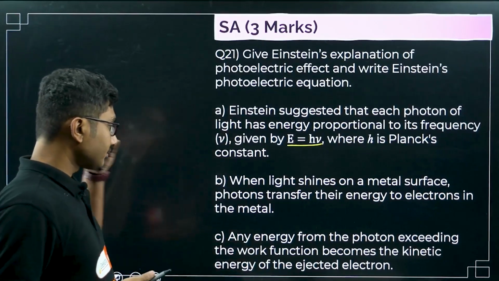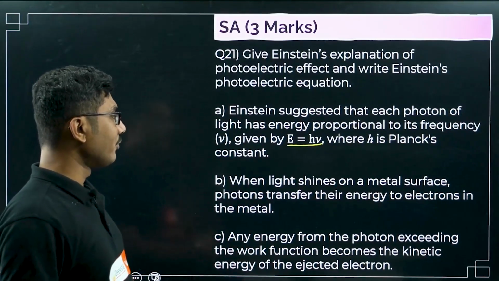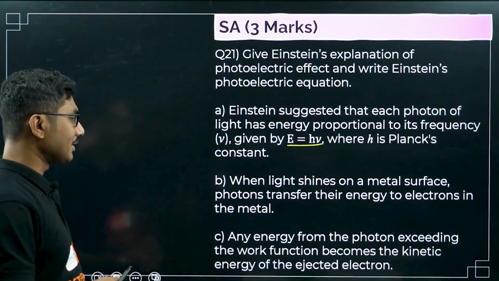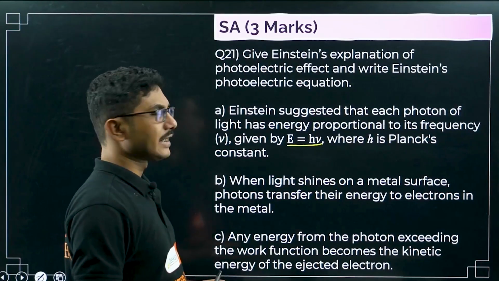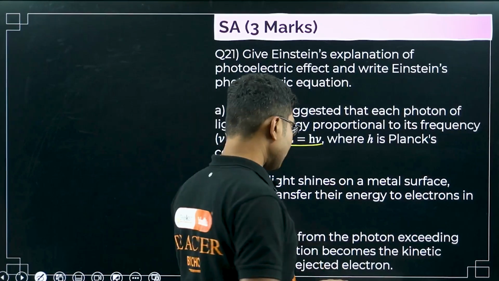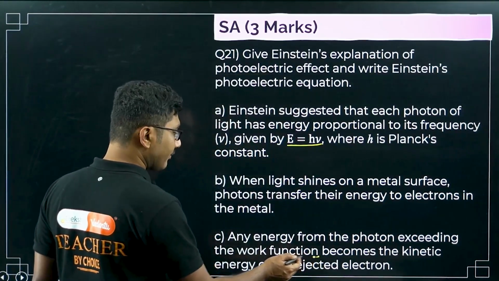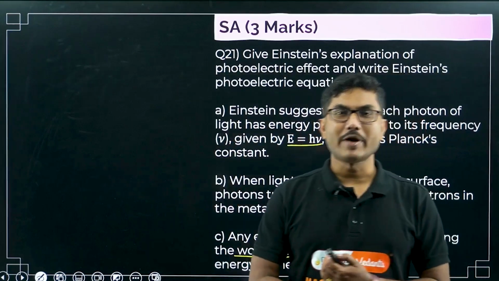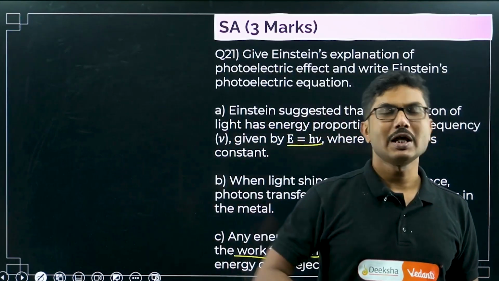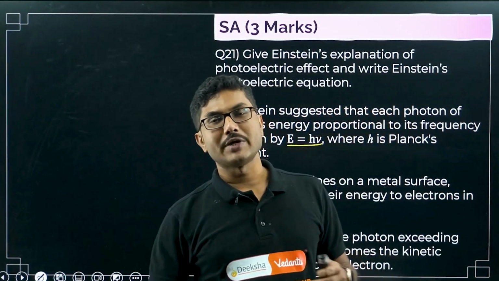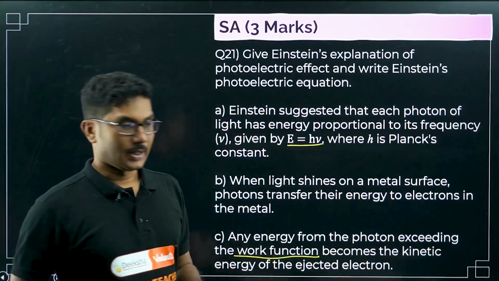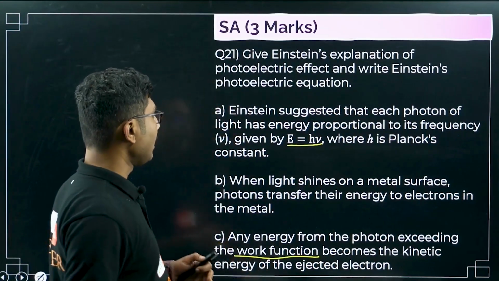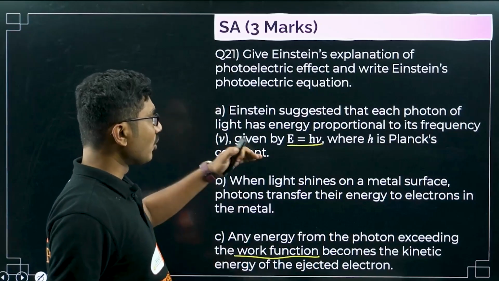Now any energy from the photon exceeding the work function becomes the kinetic energy of the ejected electron. So there is a new term called work function. We will see in a while what work function is. Whenever the energy that you are providing is more than the work function, the electron will start to move, so they will have a kinetic energy, right? So this is very important, and we will see more about this equation.